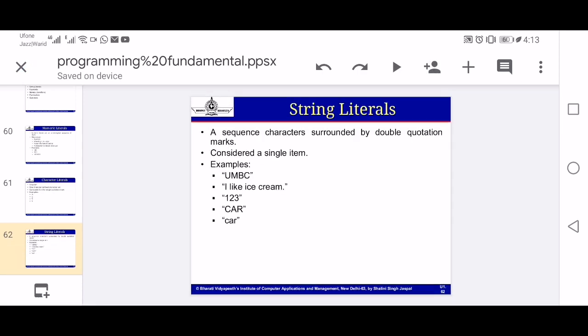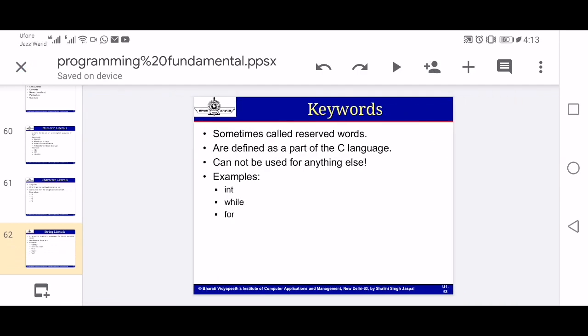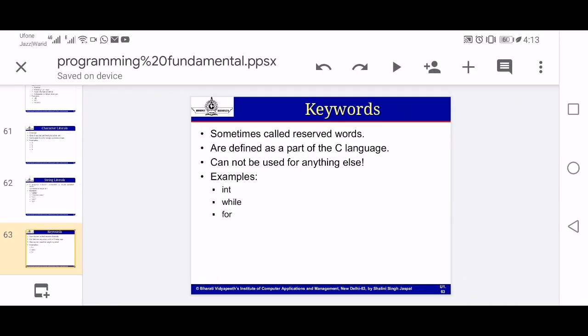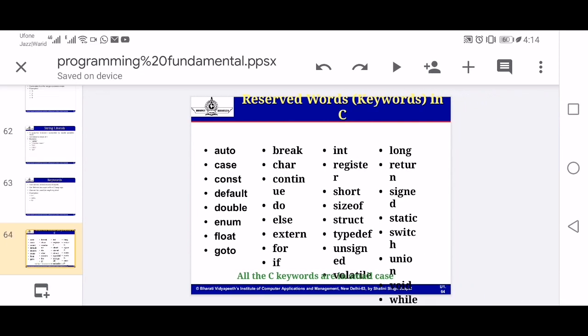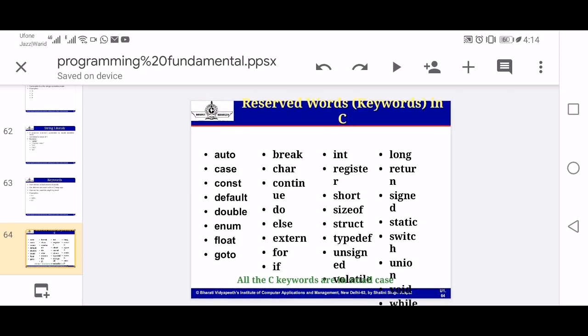So these things can be explained in detail here. Similarly, we also have what are sometimes called reserved words. The reserved words are the words that have already been defined in the language, so there is no need of redefining those words again and again. Because they are already known to the C compiler, these are reserved words. For example: auto, case, main, break, double, int, else, etc. These are all the reserved words of the C language.